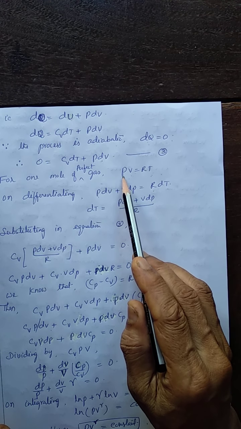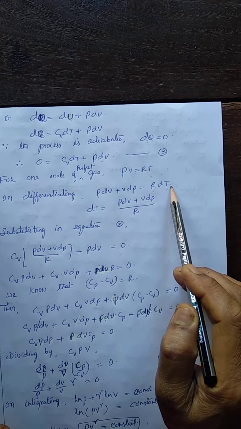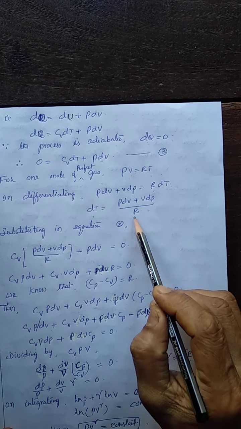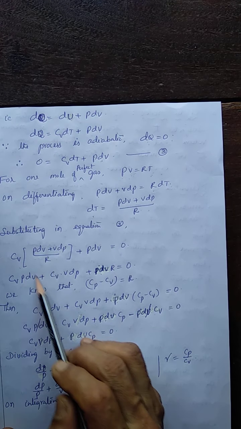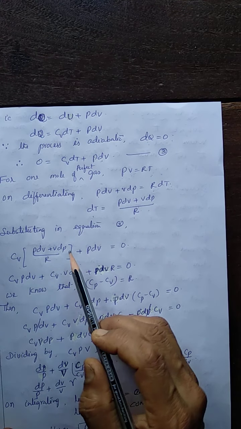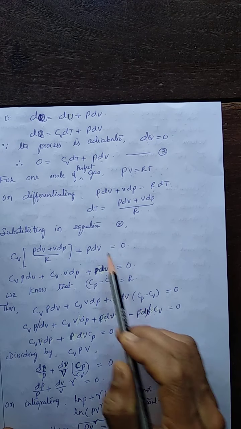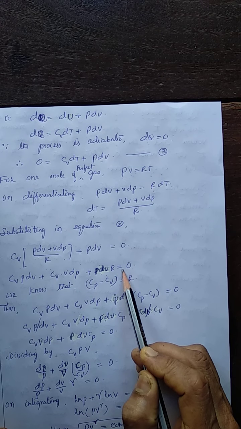So you get PdV plus VdP is R dT, or from this, dT is given by this. Substitute dT in this equation, so you get CV into dT as this plus PdV equal to 0. Multiplying throughout by R, you get this.